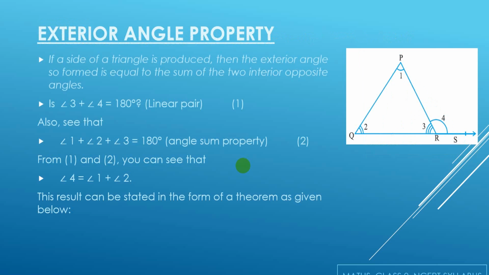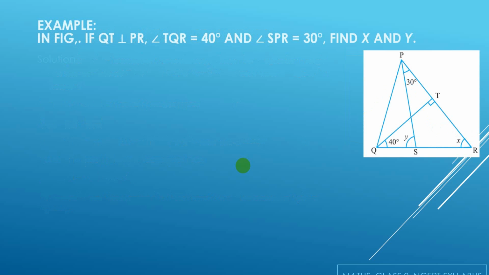Now let's solve an example related to these two properties. In this given figure, if QT is perpendicular to PR, then angle TQR is equal to 40 degrees and angle SPR is equal to 30 degrees. We have to find the values of X and Y. So let's solve it.